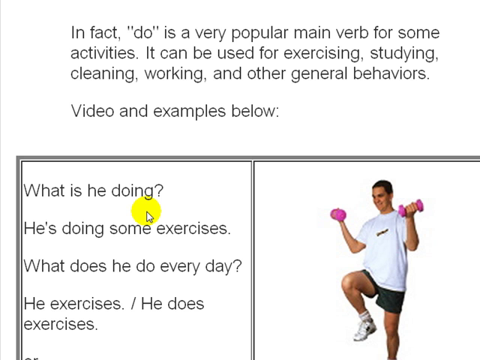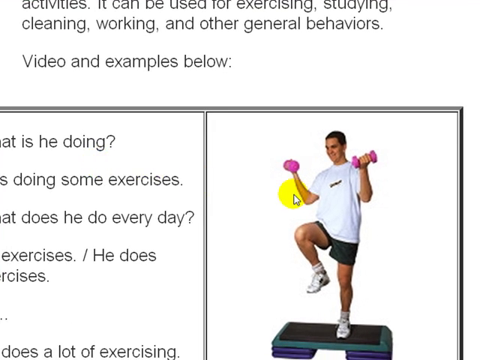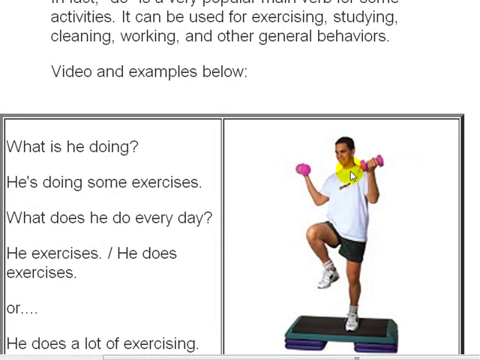Remember, this is something he's doing right now and continuously. And you can see that he's sitting there really pumping away with weights. These are dumbbells in his hand, and he's on this platform, and undoubtedly the man is exercising. Okay? So we want to say that in the continuous way, he's doing some exercises.